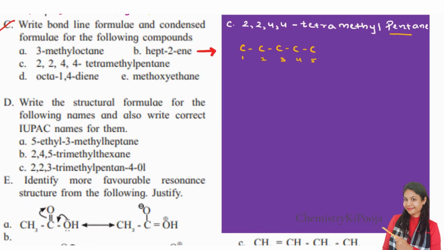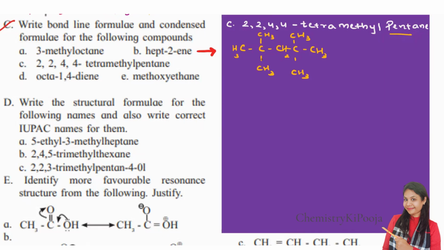Clear? So on the second carbon two times we have a methyl group, so CH3, CH3. Then again on the fourth position, two times. 4,4 means two times you are going to put the methyl group. Clear? So this is the structure, and then finally we are going to balance it with hydrogen. I'll just erase the position numbers, otherwise you will get confused between the position and the number of hydrogens. Here this is CH2, this is C, and then CH3.